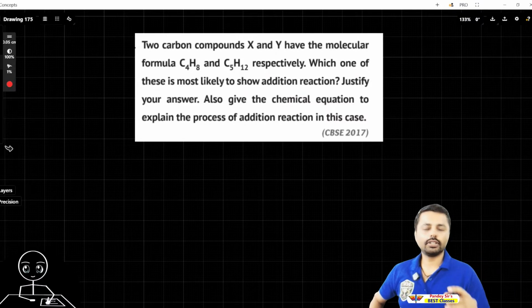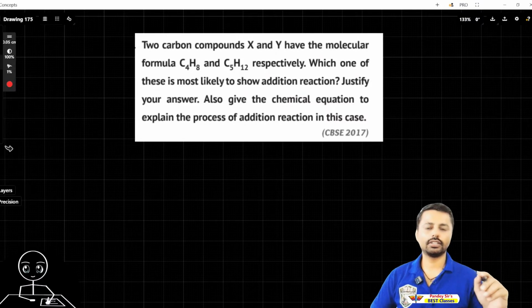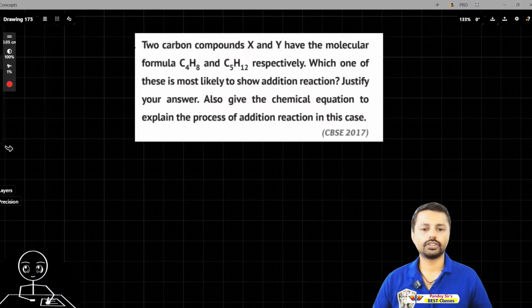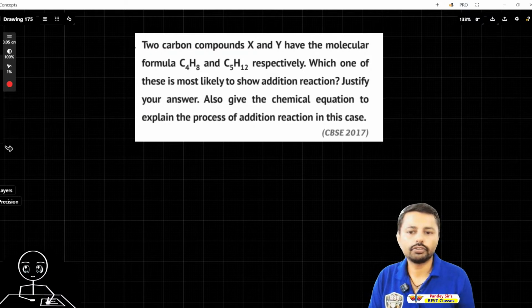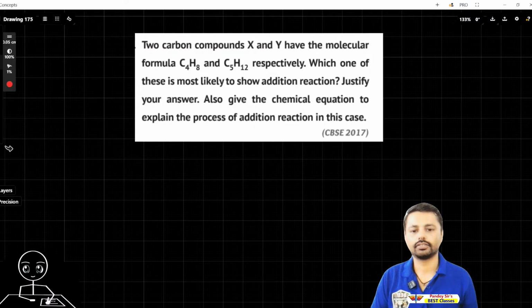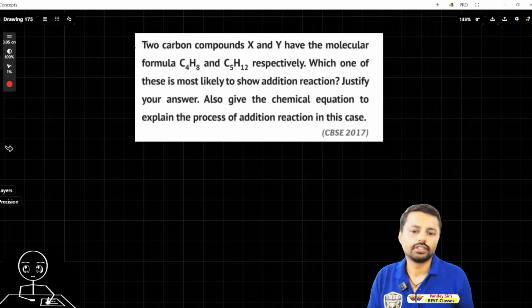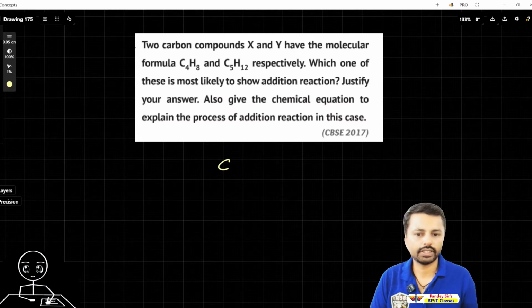Two carbon compounds have molecular formula C4H8 and C5H12. Also give chemical equation, explain the process of addition reaction. So you see, C5H12 will be carbon, carbon, how to solve I'm telling. 1, 2, 3, 4, 5.